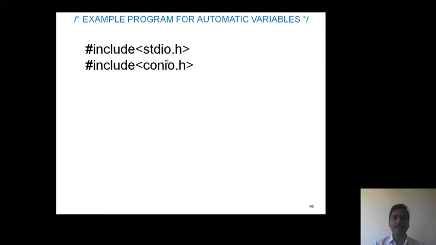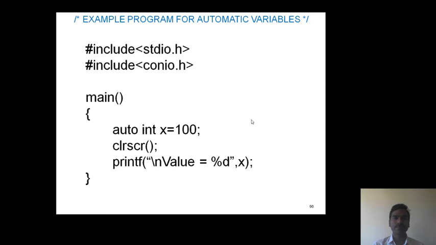Consider this example program for automatic variable. Header files stdio.h and conio.h. Main program. Now an automatic variable is defined inside the function definition. Hence within main function we placed auto int x equivalent to 100. Now we are printing x value. Now it shows automatic variable concept.